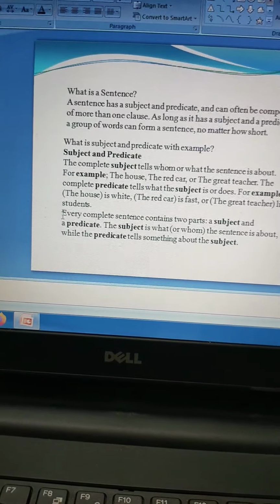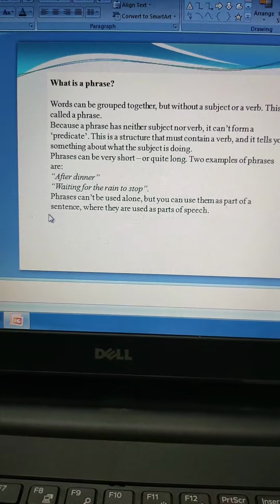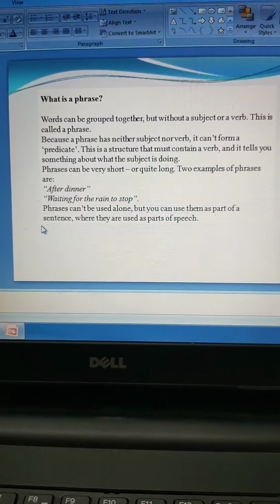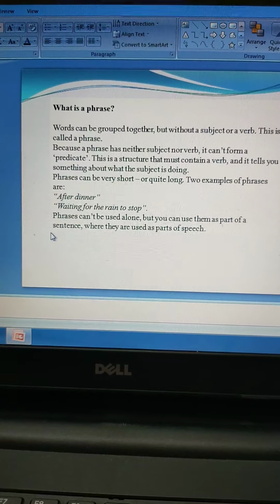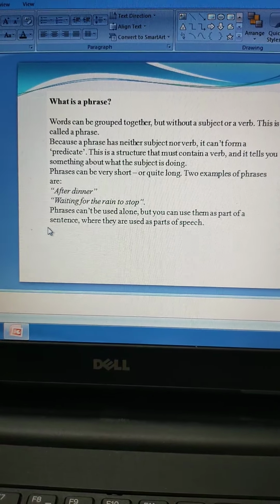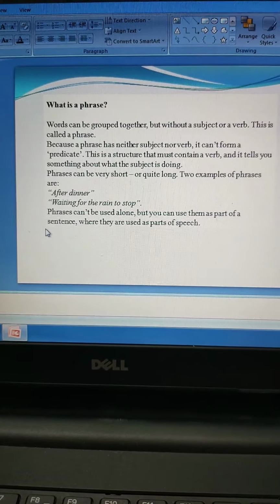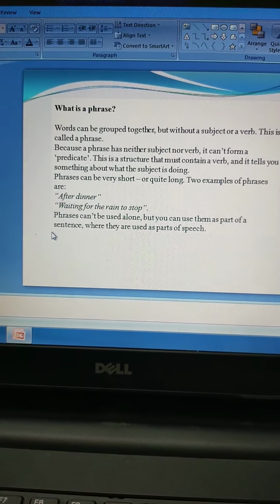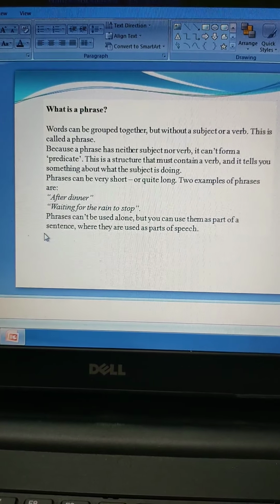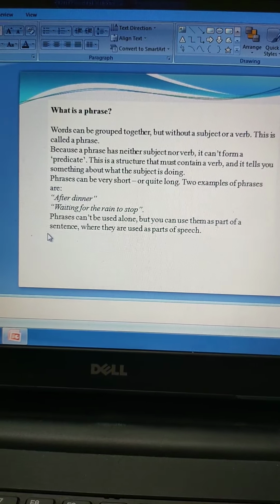Alright, now coming to the next topic. What is a phrase? Words can be grouped together but without a subject or a verb. Okay, now a phrase is a group of words. It does not need a subject or a verb. Okay, that is called a phrase. Now because a phrase has neither subject nor verb, it can't form a predicate.